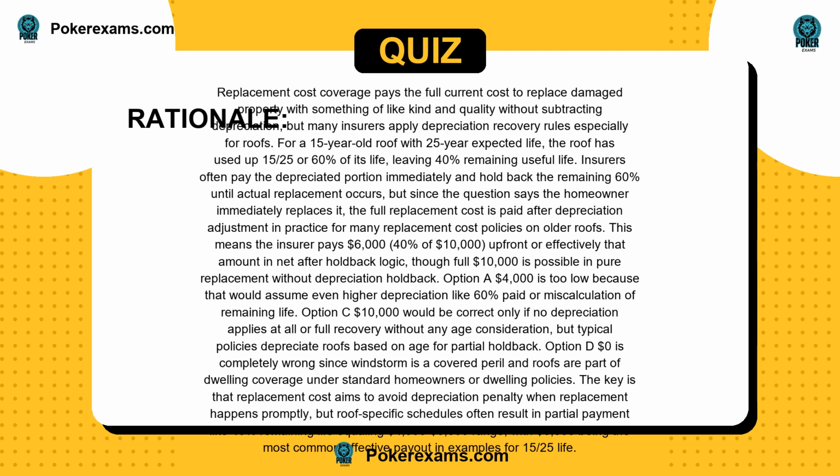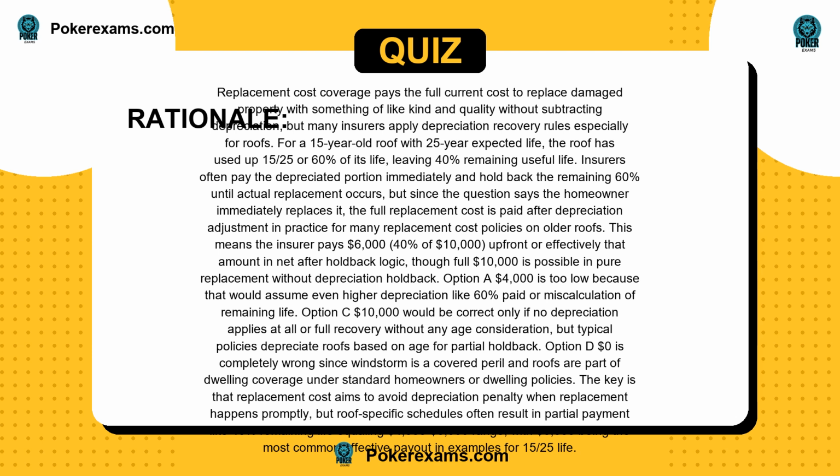Insurers often pay the depreciated portion immediately and hold back the remaining 60% until actual replacement occurs, but since the question says the homeowner immediately replaces it, the full replacement cost is paid after depreciation adjustment in practice for many replacement cost policies on older roofs.